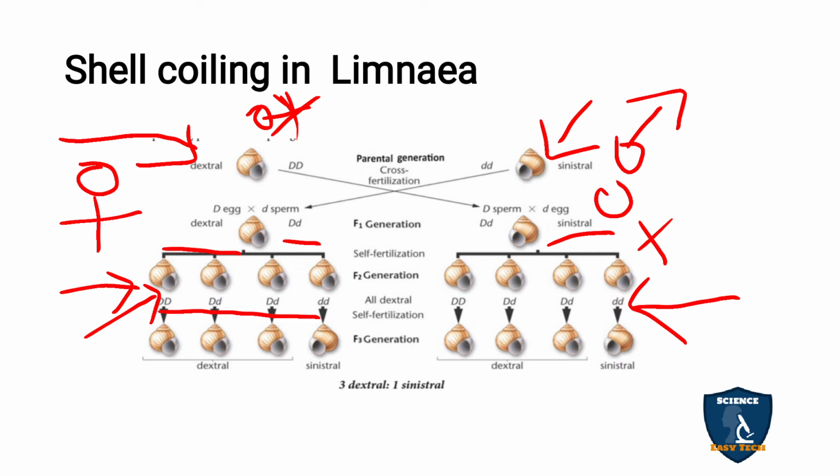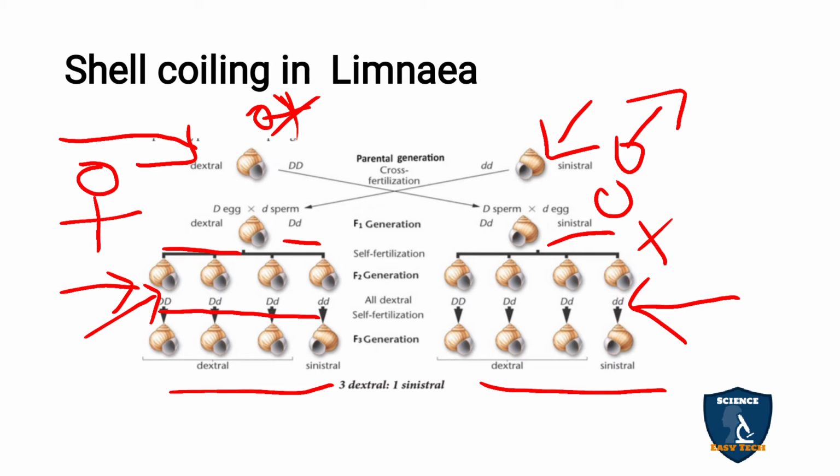Again this F2 is self-crossed, and in the F3 generation we get 3 is to 1, 3 dextral to 1 sinistral, and in the same way here also 3 is to 1, that is 3 dextral to 1 sinistral. So why is this? The character depends on the maternal, that is the mother's, character.